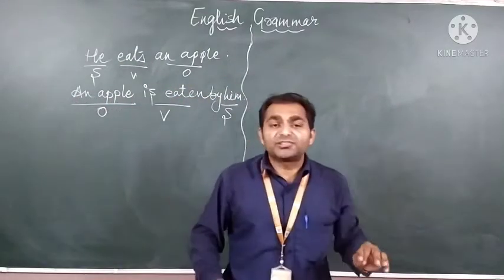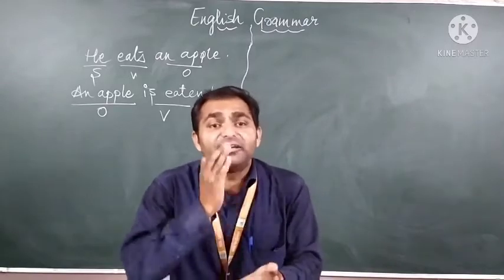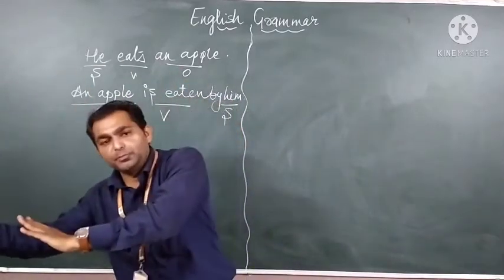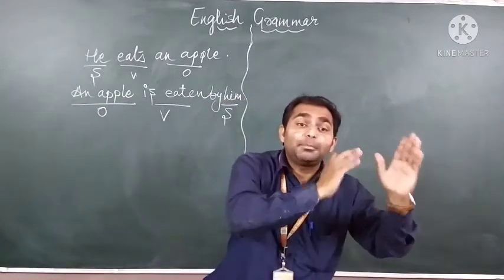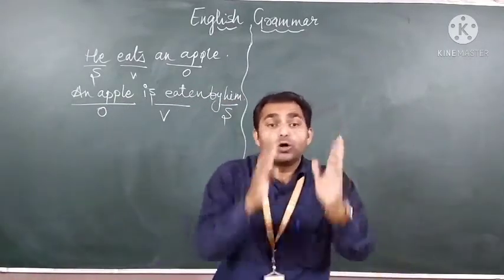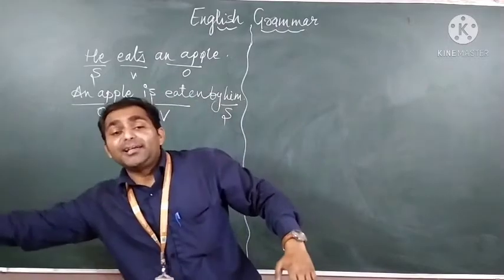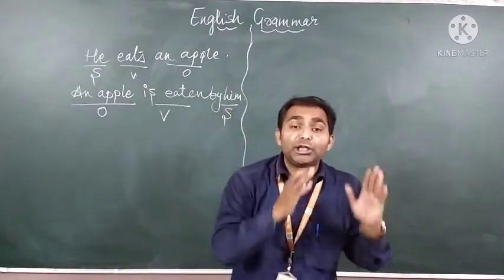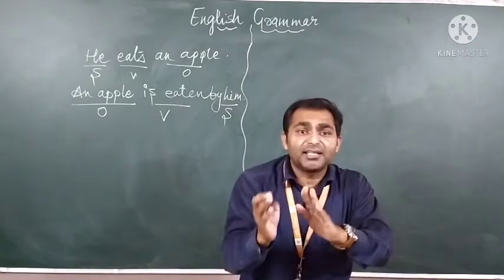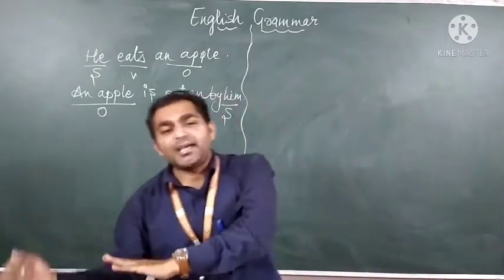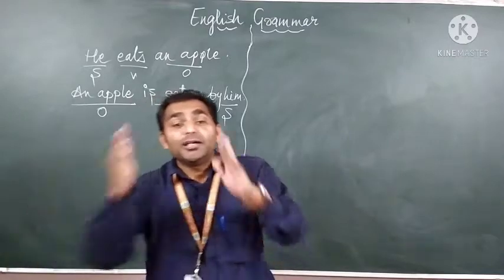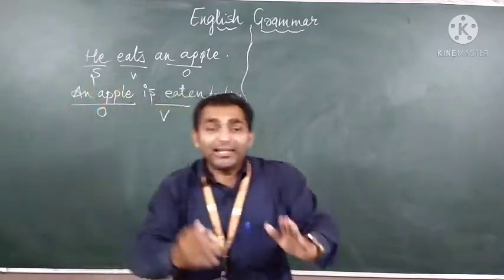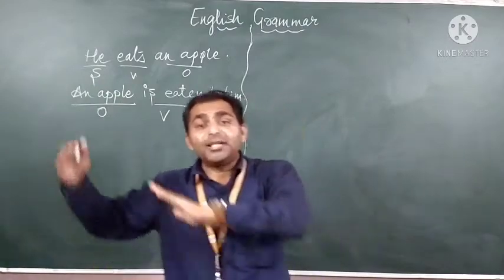Then we have the rules. Whenever the sentence has present tense, in passive voice we write is, am, are plus V3 form. Whenever we have past tense, like V2 form or D or ED form, we write was, were plus V3 form. Whenever we have continuous tense, like is, am, are plus ing or was, were plus ing, we write is, am, are plus being plus V3, or was, were plus being plus V3.